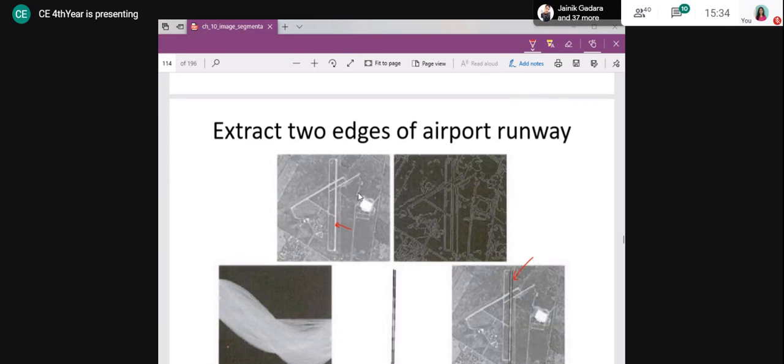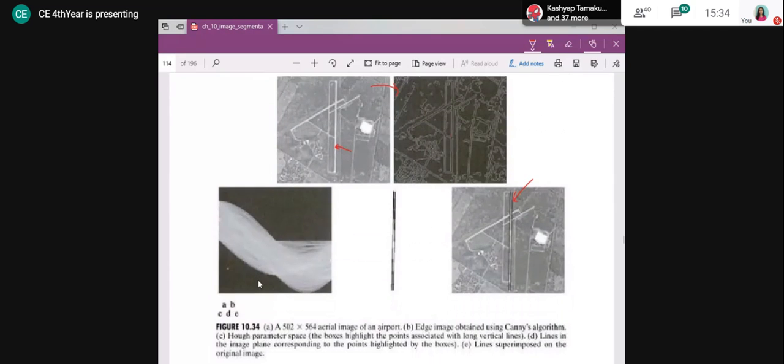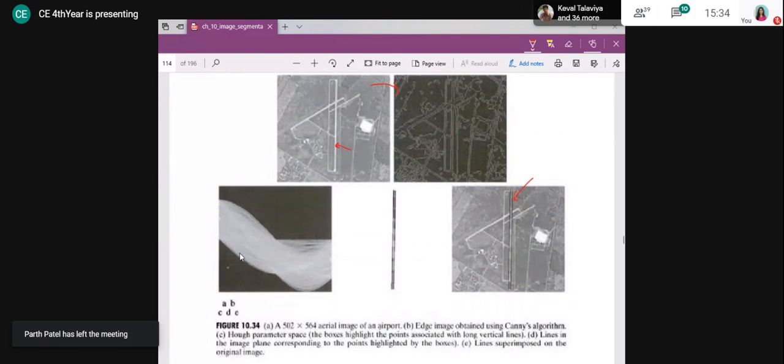So what is the first step? The first step is to identify the edges with any of these methods. Here the Canny edge detector is used. You can use Laplace or gradient, whatever is suitable to you. So the Canny method is used, then the Hough transform is applied, and you can see this is the Hough transform, right?